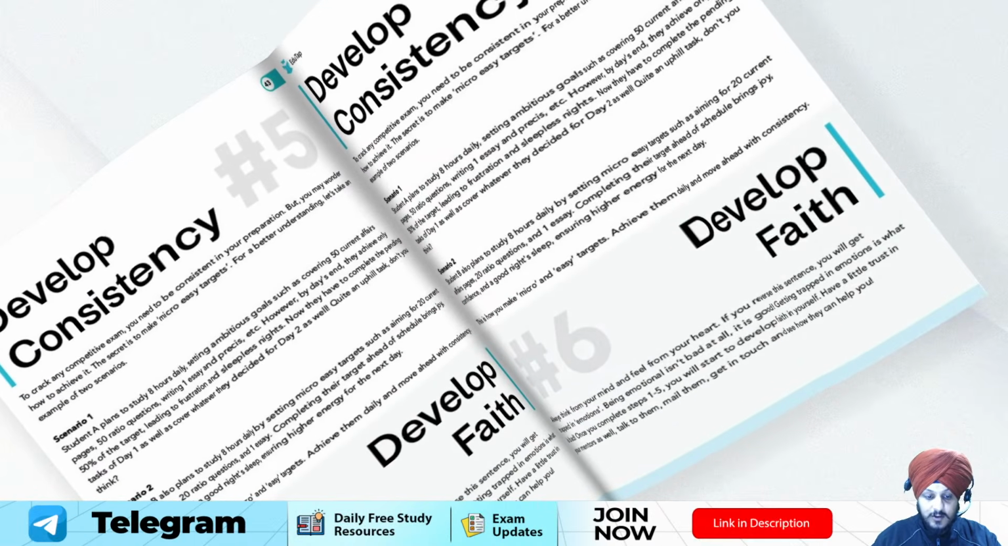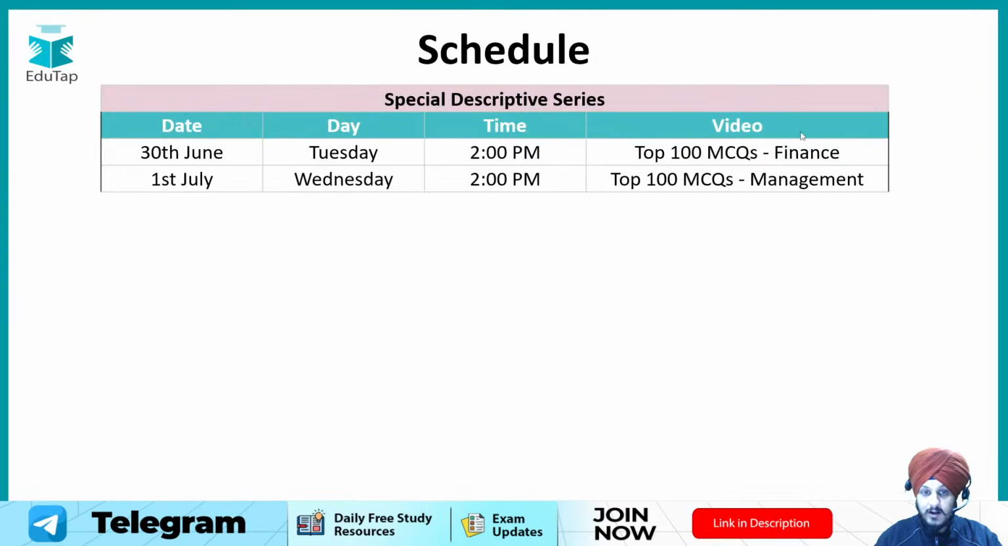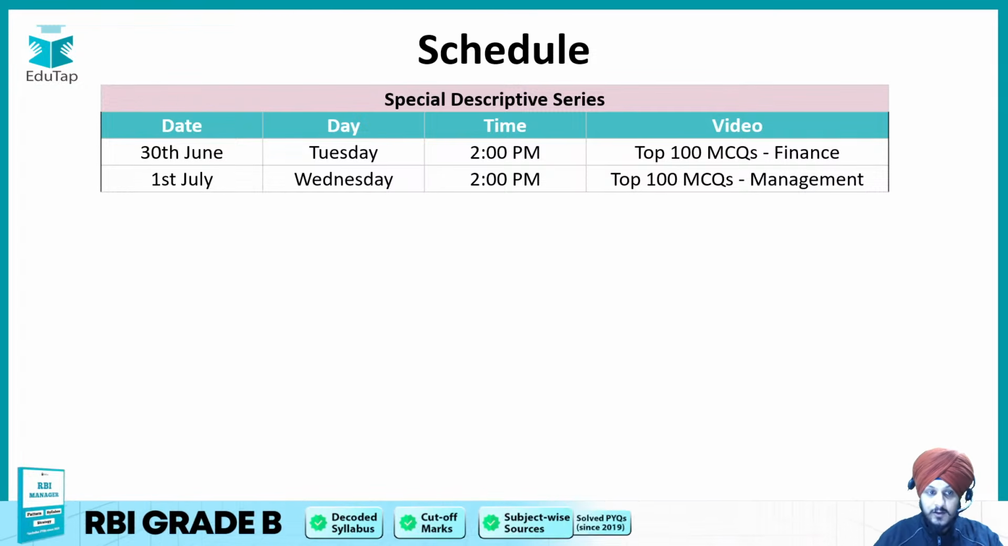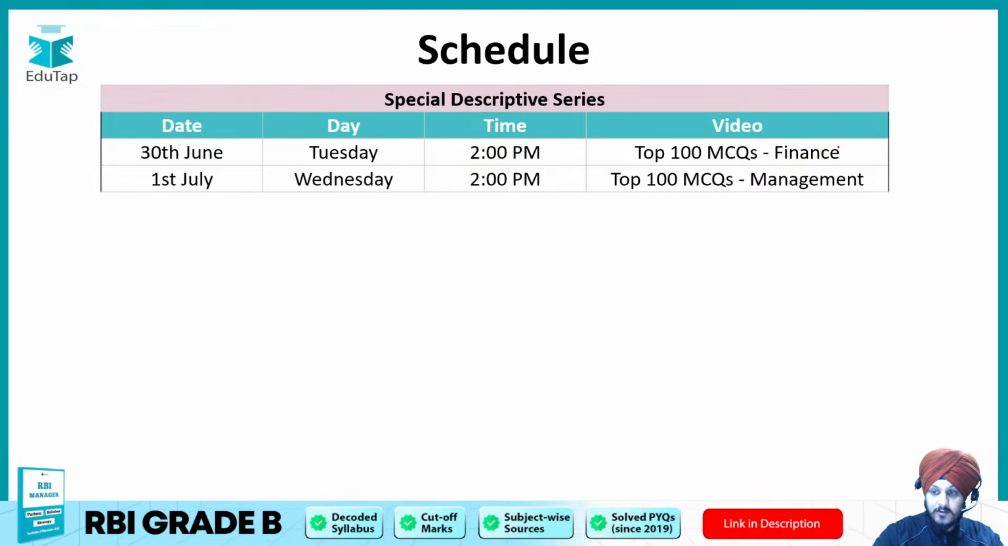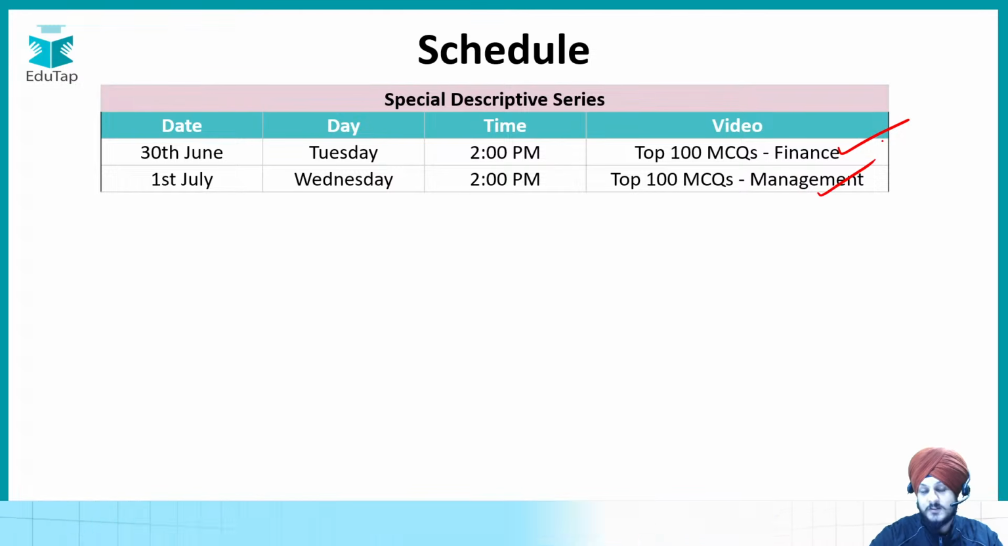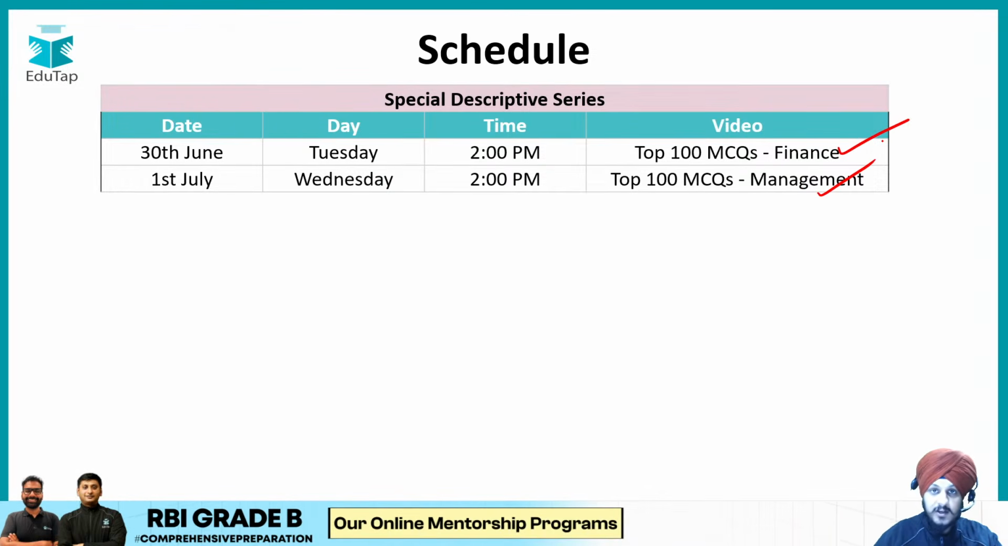Now moving forward, let us begin. And before that, this is the schedule that we are going to follow. Today is 30th of June and we are discussing top 100 MCQs with respect to finance. On 1st of July, that is on Wednesday at 2 p.m., you are going to have another class which is related to top 100 MCQs with respect to management. I hope it is clear to you.